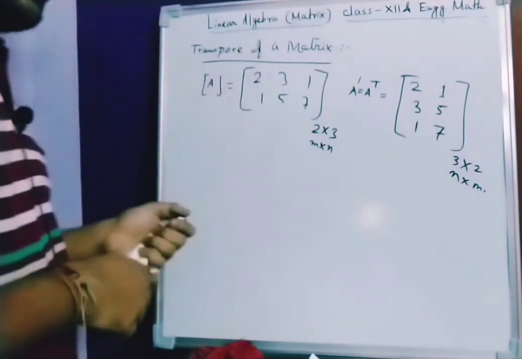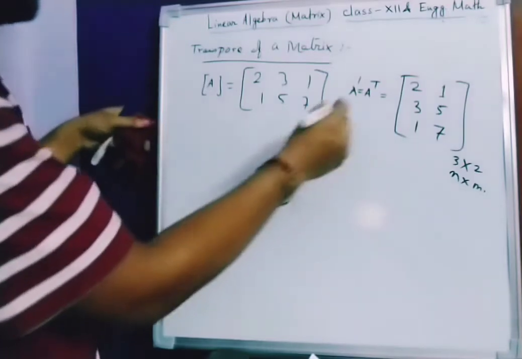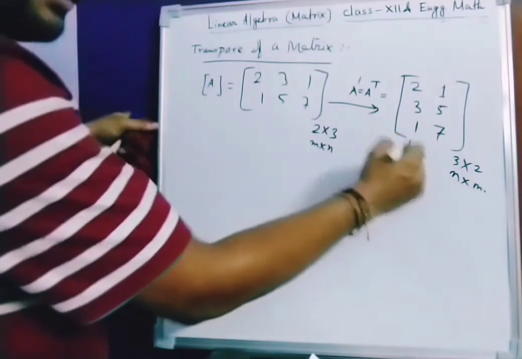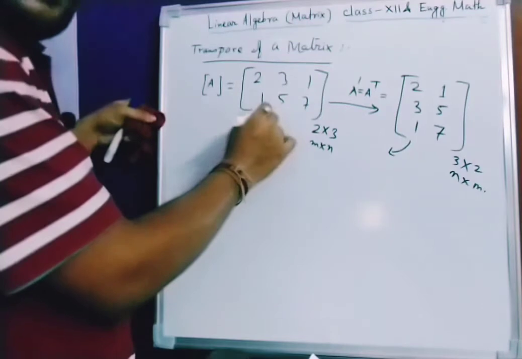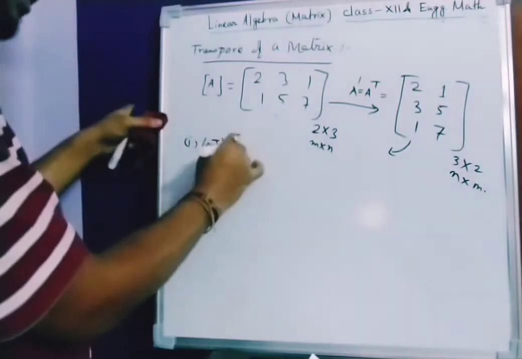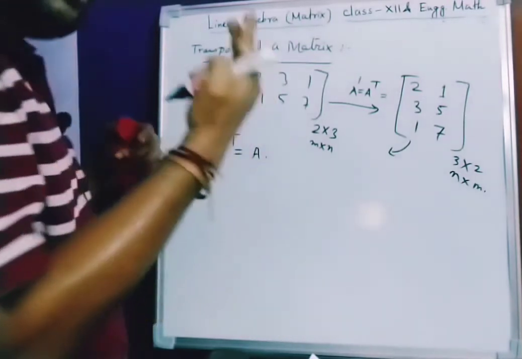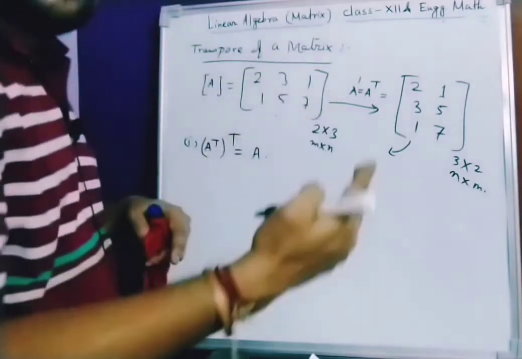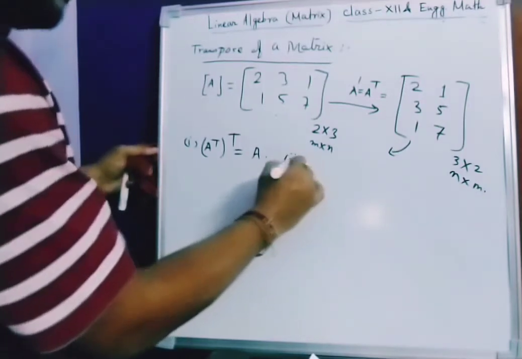So this is nothing but the transpose of a matrix, and there are a few properties of the transpose of a matrix. The first property: if we do the transpose again, the first transposition is this, and if you do transposition again, what will happen is that the first value will come back. So the first point is that the transpose of the transpose of A is nothing but A only. If you do transpose two times, just like minus minus plus, in a similar way the transpose of the transpose of A is A only. So this is the first property.